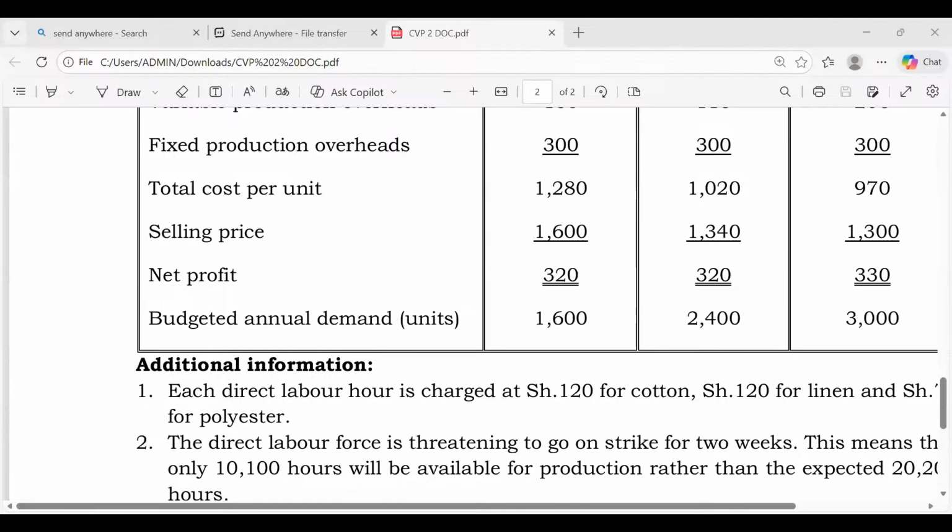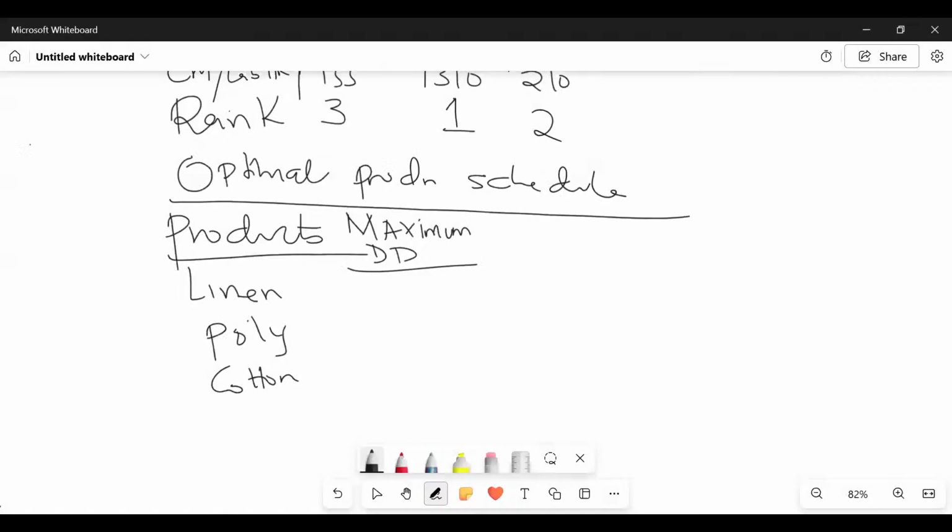Great. So from there, I'll be able to pick my whiteboard like this. Very good. So then you guys are giving me those maximum demanded units, the budgeted demand. Linen, you gave me a figure of what here, somebody? 2400. How about poly? 3000. Cotton? 1600.